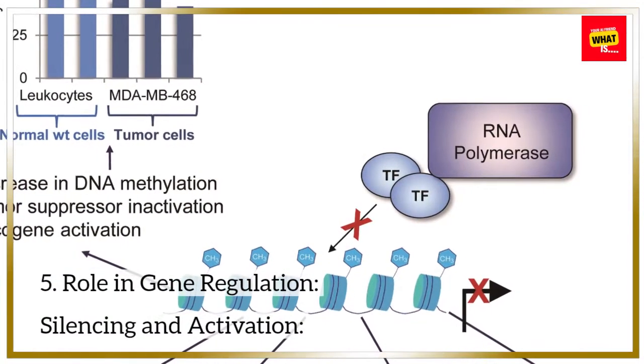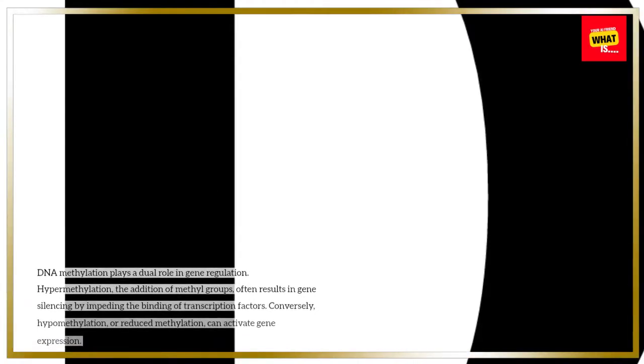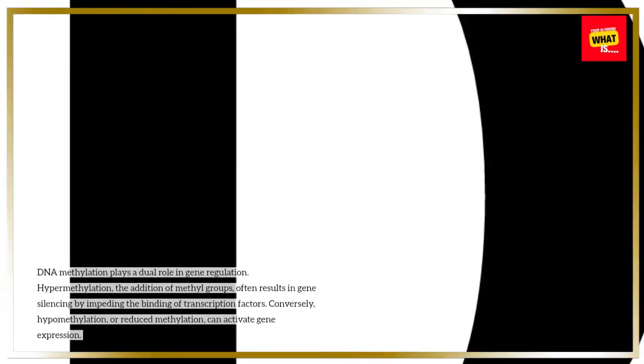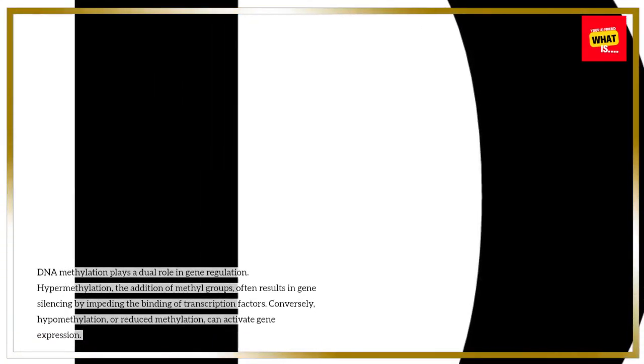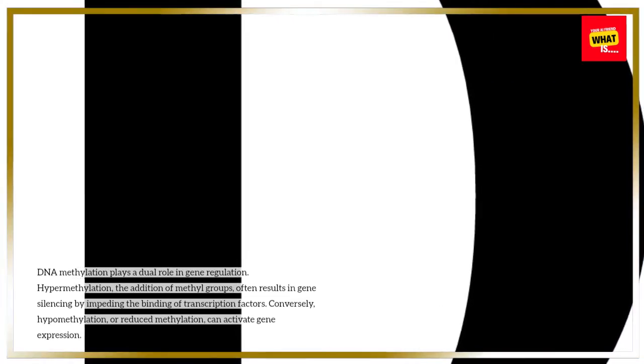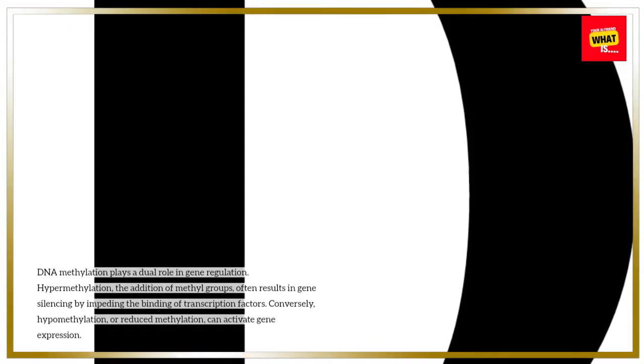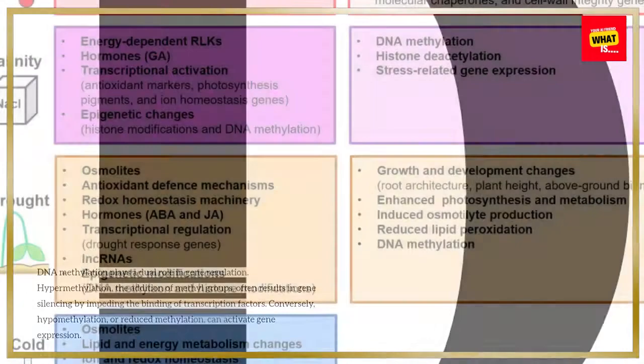5. Role in gene regulation, silencing and activation. DNA methylation plays a dual role in gene regulation. Hypermethylation, the addition of methyl groups, often results in gene silencing by impeding the binding of transcription factors. Conversely, hypomethylation, or reduced methylation, can activate gene expression.